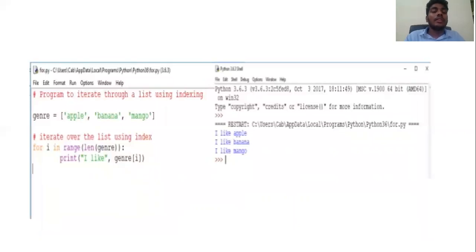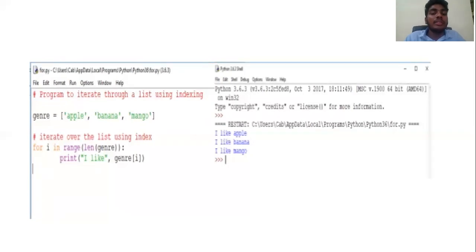Then next, let's take an object, a list: apple, banana and mango. Iteration over a list using index: for I in range of length of the object, print I like the generation of I. Okay. Here first it will take the apple, index 0. It will take apple. Then it will print I like apple.